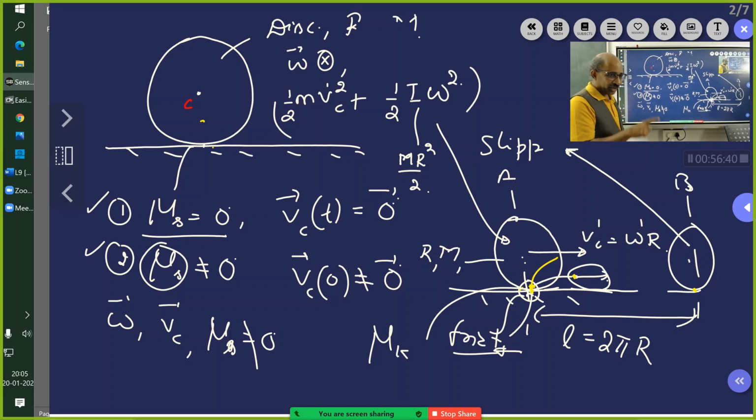As long as the wheel is not slipping, the total energy is conserved. So these two quantities will keep changing.